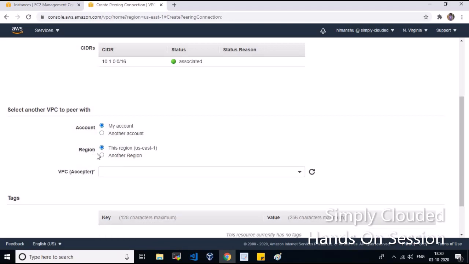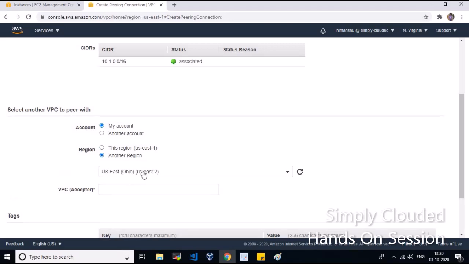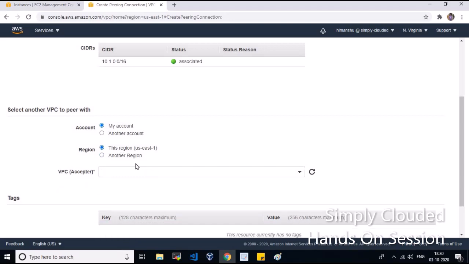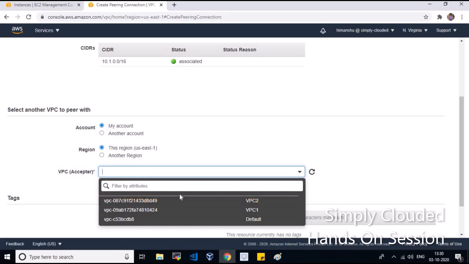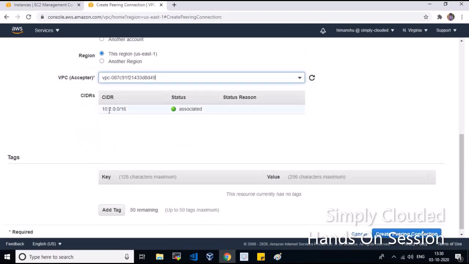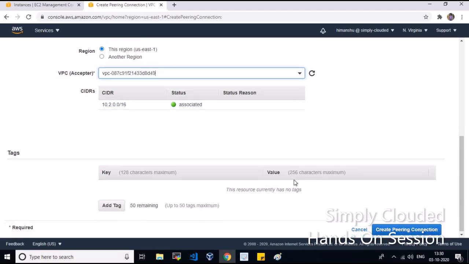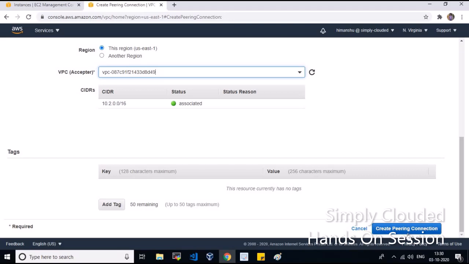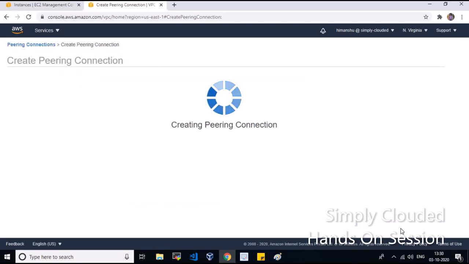Similarly, if you would be using a different region, then you simply have to choose another region and define what region it is. Now here in my case it is the same region only. Then in the acceptor ID I have to define the other VPC ID. So it is connected to VPC 2 and it has a CIDR range of 10.2.0.0/16, as already mentioned. Now after this we'll simply click on create VPC peering connection.